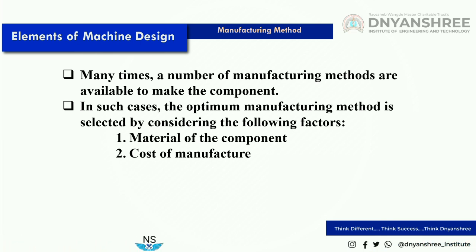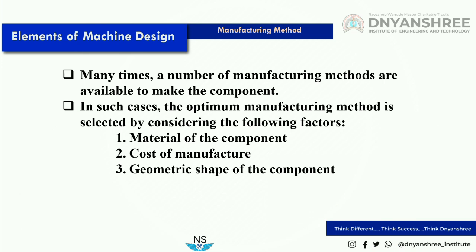We know casting is a low cost method, forging is a costly method, and machining processes are also costly. So cost of manufacture is an important consideration. Third is the geometric shape of the component.